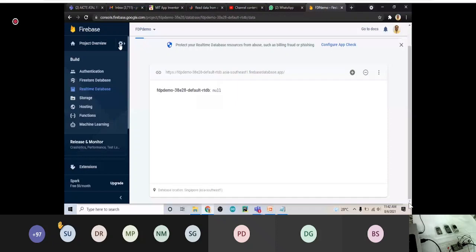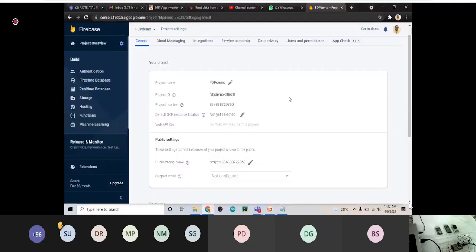If you click on it, it will show project settings in the beginning. Okay, you go to the project settings, and it will open a window like this. Did you get this?